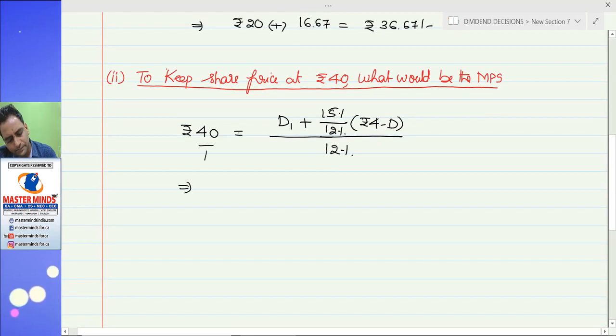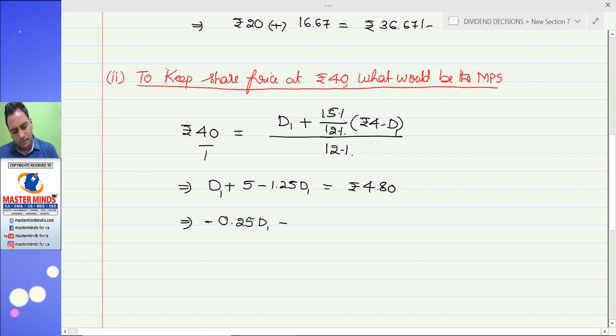So cross multiply this. D1 plus 15 by 12, 1.25 into 4 minus 1.25 D1 is equal to 40 into 12%, 4.8. 5 minus 0.25 D1 is equal to 4.8, so minus 0.25 D1 is equal to minus 0.2.